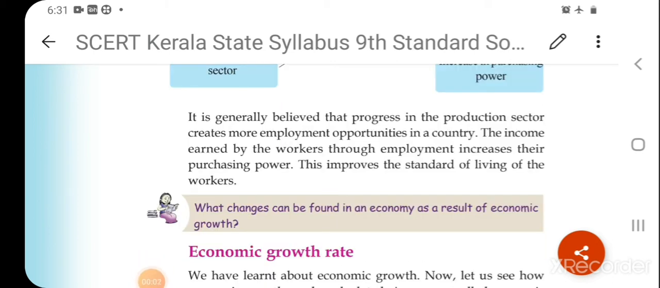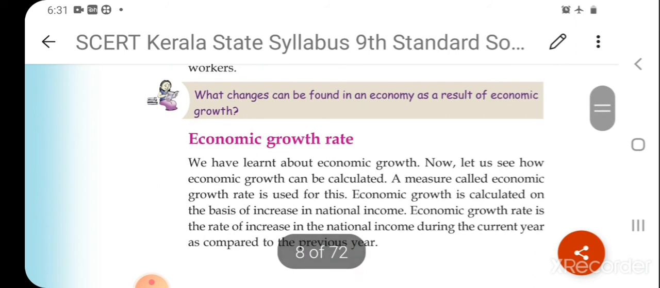It is generally believed that progress in the production sector creates more employment opportunities in a country. That means there is an increase in production, and people are engaged in their work. The income earned by the workers through their employment increases their purchasing power. All this leads to an increase in the standard of living of the workers. If they get more income from their work, their standard of living also increases. That also shows the economic growth of the country.